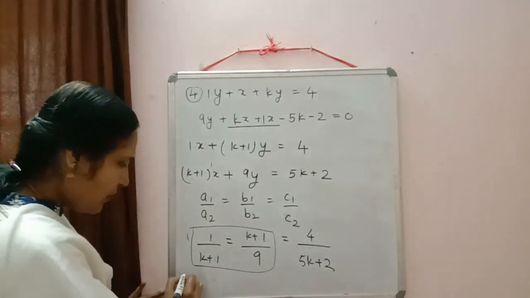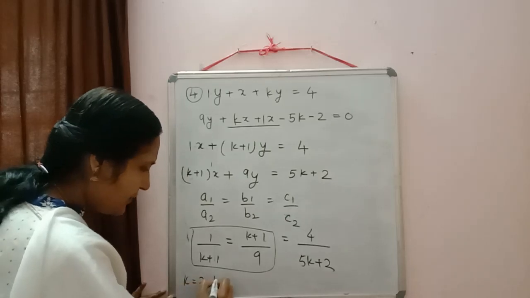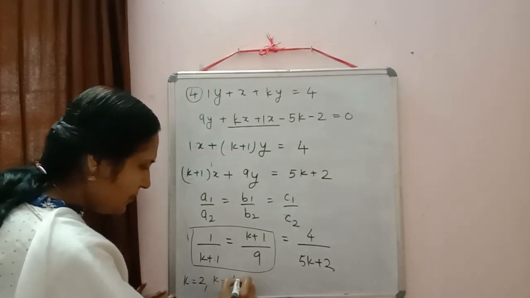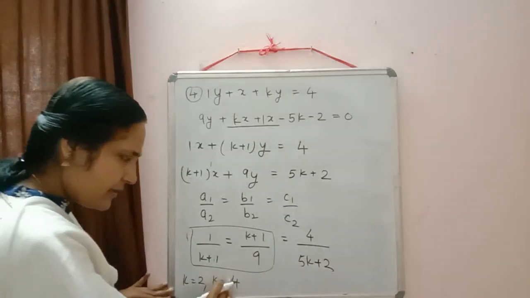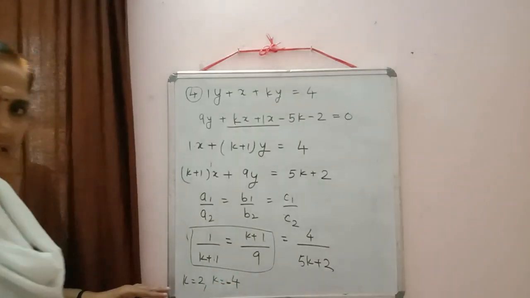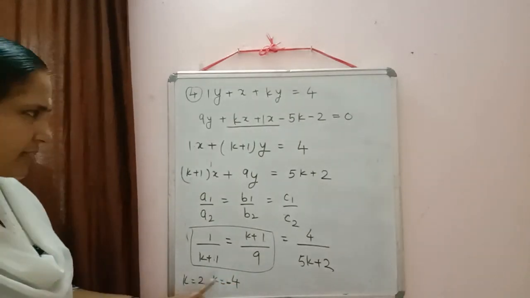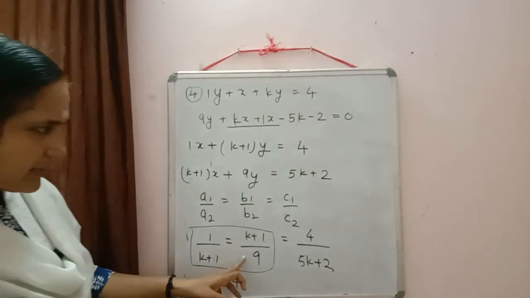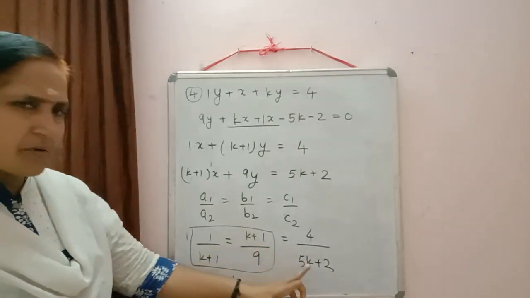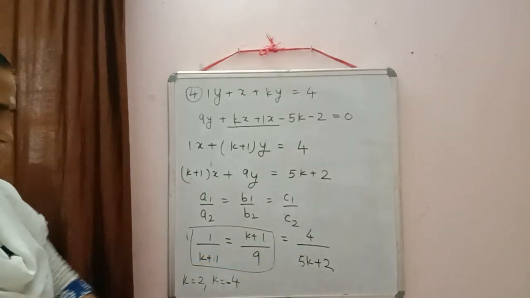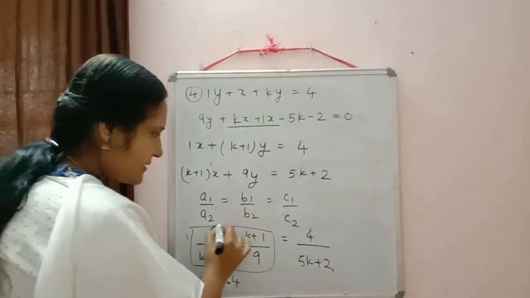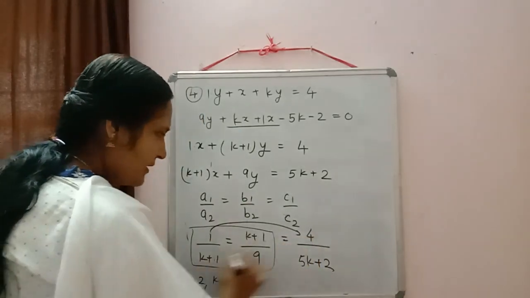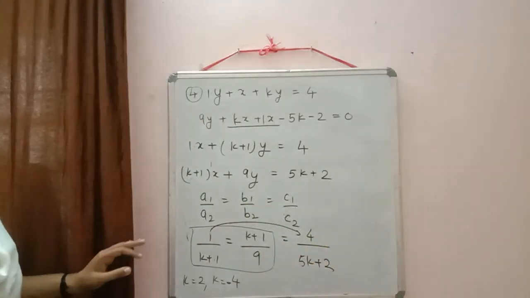So I think we got two values there, k is equal to 2 and k is equal to minus 4, isn't it? If I am writing wrong, you just correct it. I remember these are the two values which we got. Now if I equate these two, then also I will get a quadratic equation. So we are avoiding that. If I equate the first and last, doing the cross multiplication, I will not get a quadratic equation.